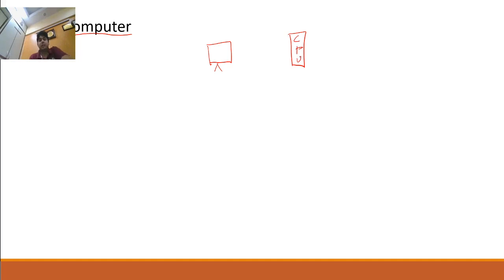Actually, for your knowledge, this is not CPU, this is actually a cabinet, but we are calling it CPU right now. Don't go in depth right now. This is keyboard. So this is monitor, this is cabinet, and this is keyboard.